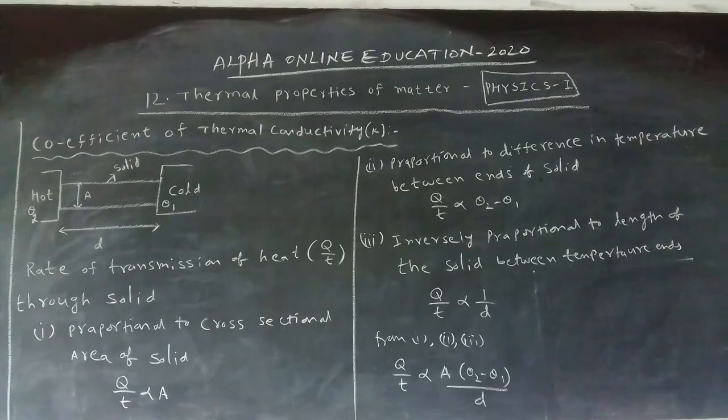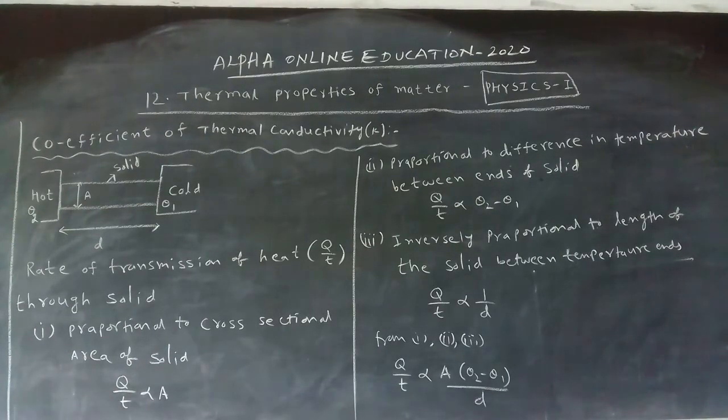That occurs in liquids and gases. The third one is radiation: without intervention of the media, the heat is transferred from high temperature to low temperature, which we studied in the last class.